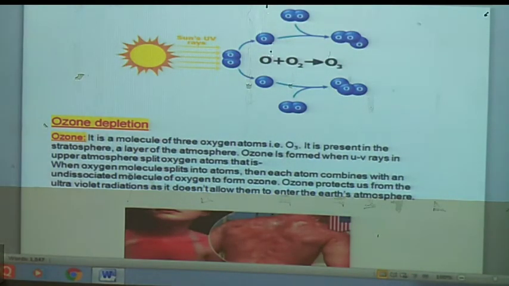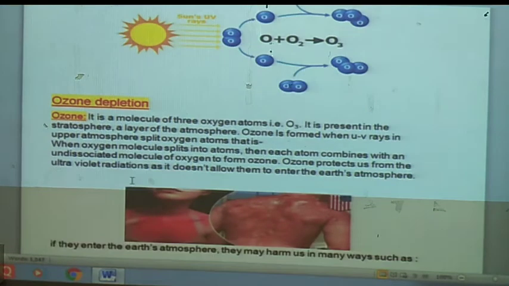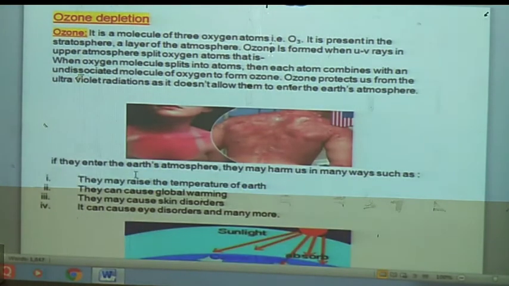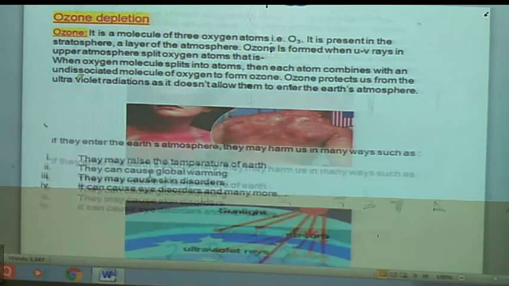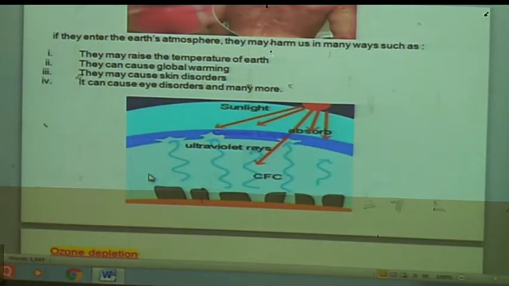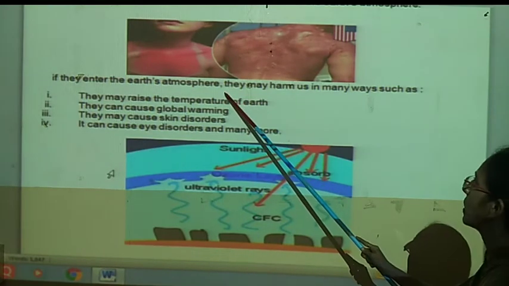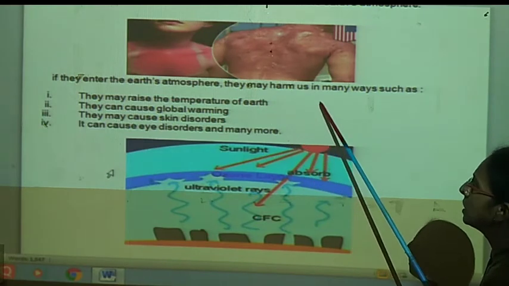So, due to ozone depletion, O3 gets split into elemental oxygen and molecular oxygen, due to which the screening of sunlight is not done properly and UV rays, cosmic rays and IR rays directly reach the earth's surface. How does it affect our body? If they enter the earth's atmosphere, they may harm us in many ways.